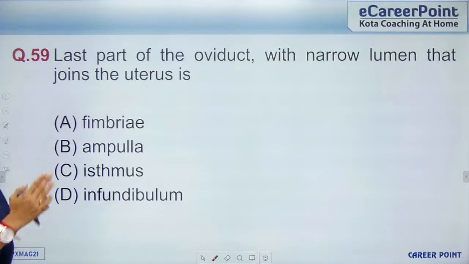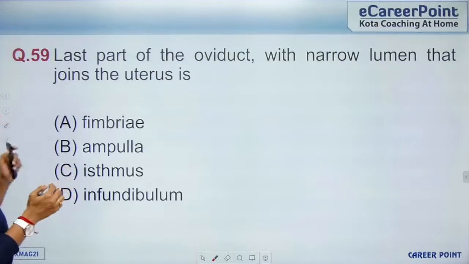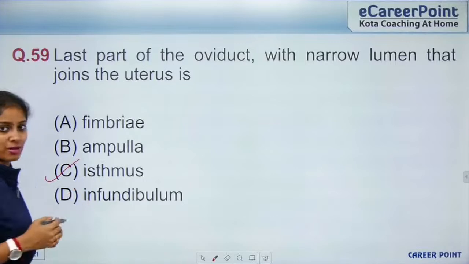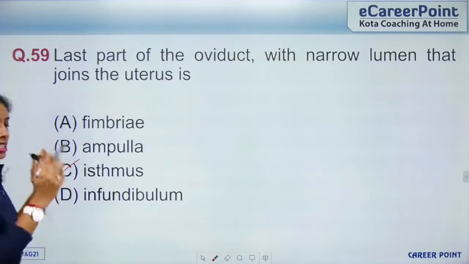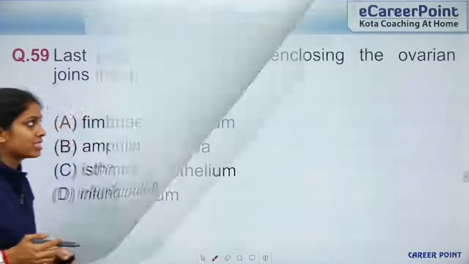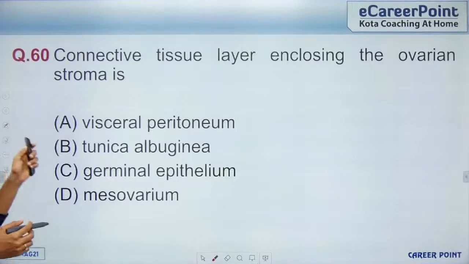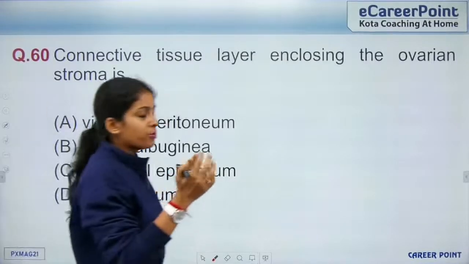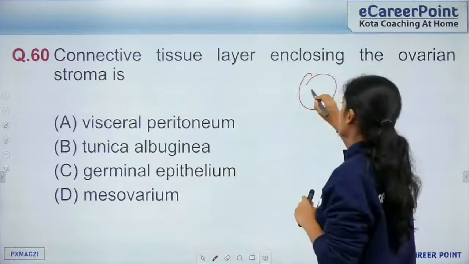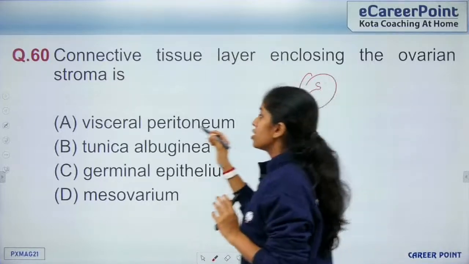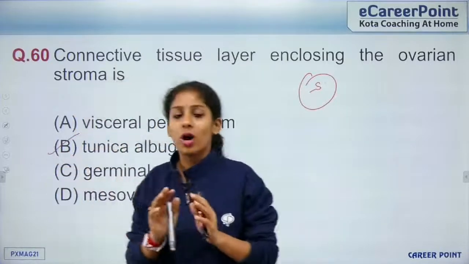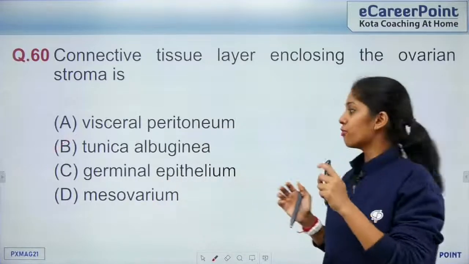The last part of the oviduct with a narrow lumen that joins the uterus is the isthmus, right? So this comes from human reproduction. I don't think this is really tough. The connective tissue enclosing the ovarian stroma, the space inside the ovary is the ovarian stroma. So that is your tunica albuginea, the one that is rich with the supply of blood vessels.